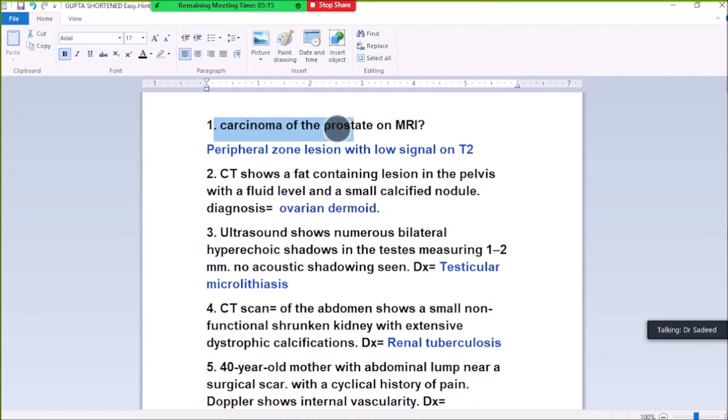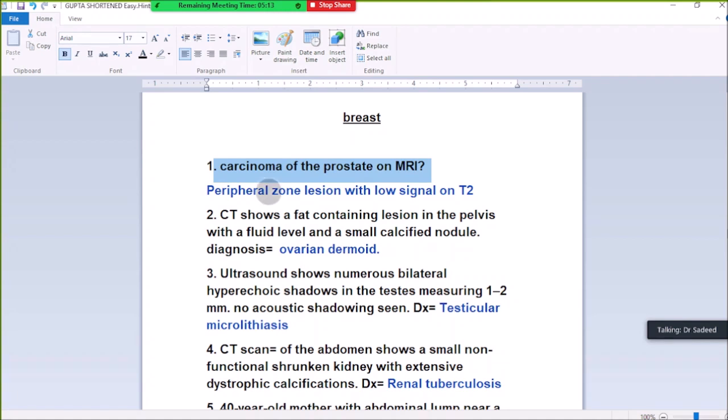Question number 1: carcinoma of the prostate on MRI. Peripheral zone lesion with low signal on T2. Peripheral zone lesion, carcinoma, low signal on T2. 2. CT shows a fat-containing lesion in the parapharyngeal space with a fluid level and small calcified nodule. Diagnosis: teratoma.